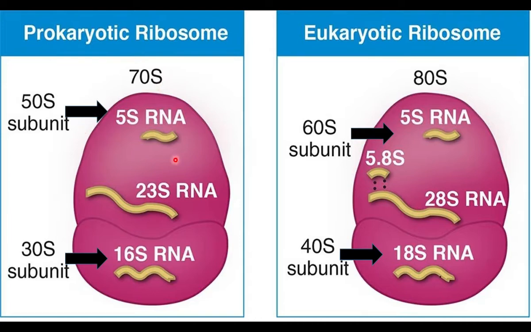The larger subunit is 50S and the smaller subunit is 30S. When they combine, 70S. In eukaryotic ribosomes, the larger subunit is 60S and the smaller subunit is 40S. When they combine, the ribosome is 80S.